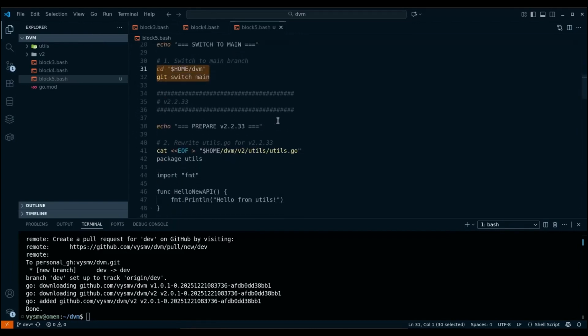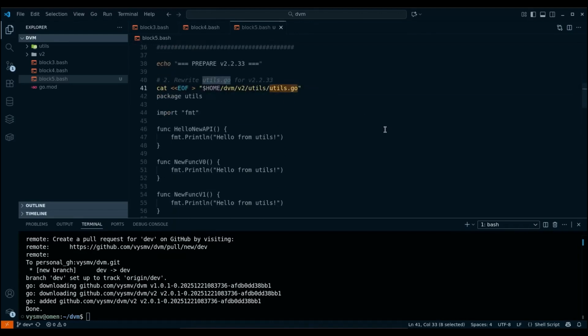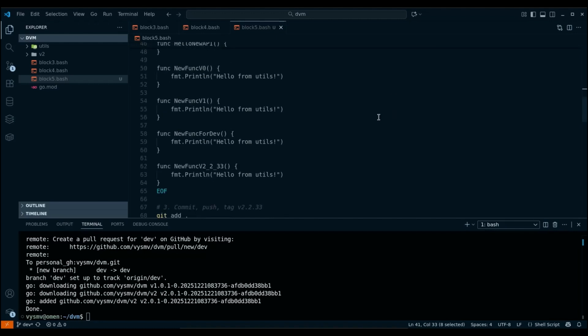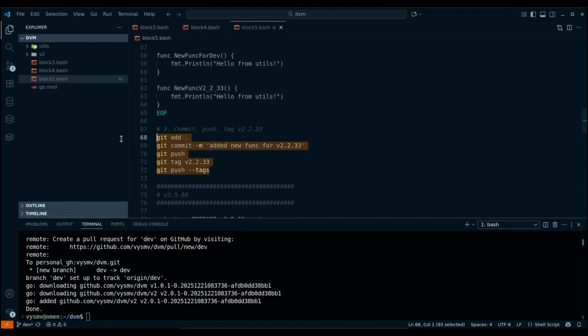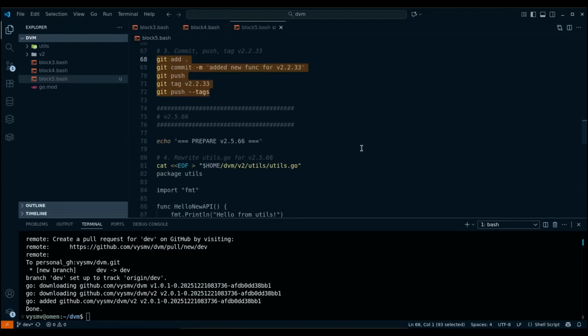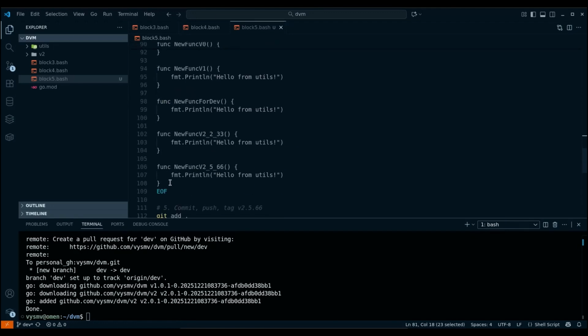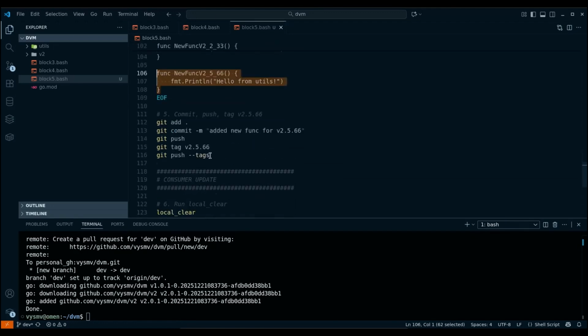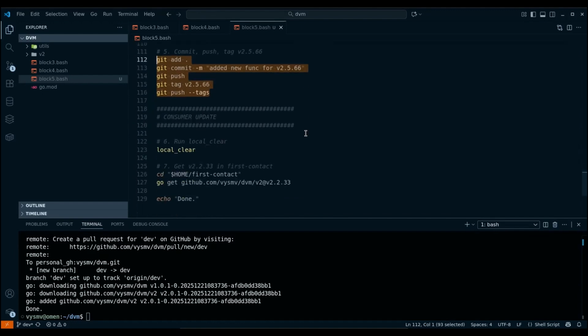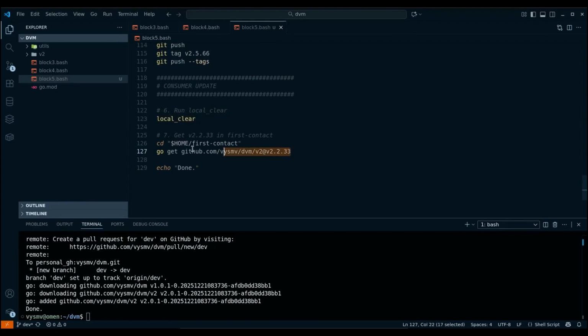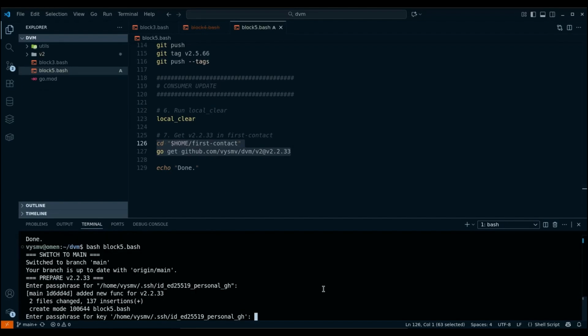Then we'll add a new function to DVM v2utils_utils.go. This will be the new func v2_to_33 function. After that, we'll make a commit, push it, and make a new tag, then push that too. Next, I'll do the same thing, but for another version, 2.5.66. Which means I'll update the utils file in the DVM via utils directory, then push all the changes and the new tag. Finally, I will perform a cleanup and call go get with a specific version. Okay, let's run this script and enter the passwords.